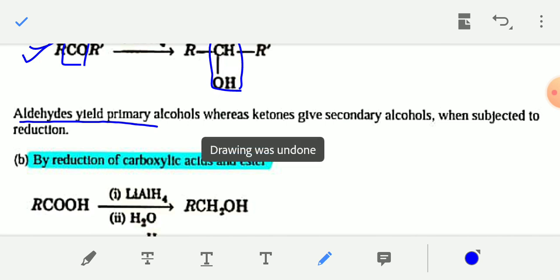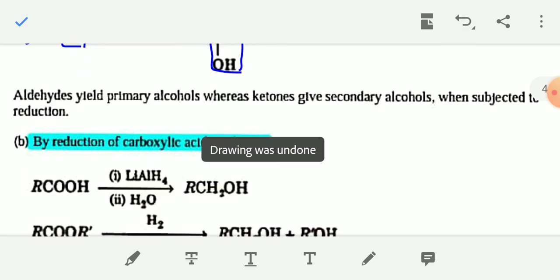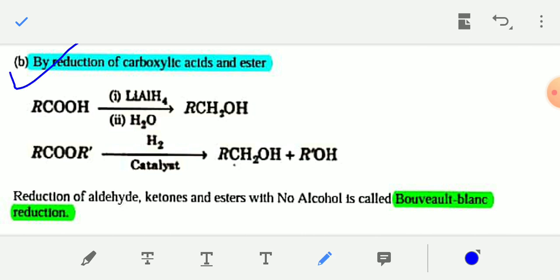Next method is by reduction of carboxylic acid and ester. You can also get alcohol from acid or ester. Carboxylic acid, that is RCOOH, RCO2H. This is a carboxylic acid. You have to see just the change in the substrate. The alkyl group remains unchanged. So RCOOH, this is a carboxylic acid.